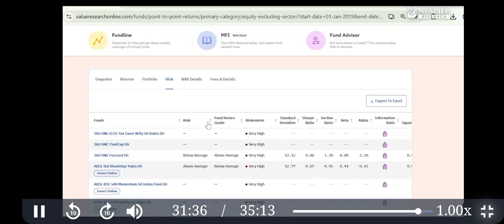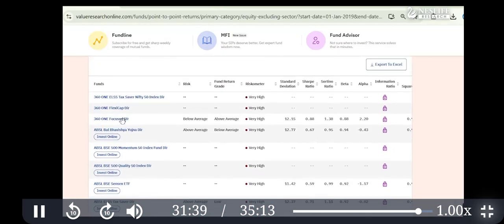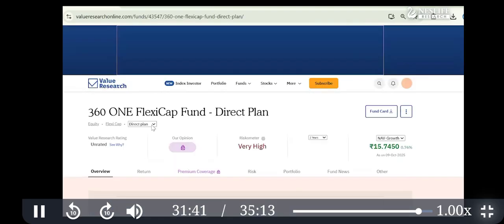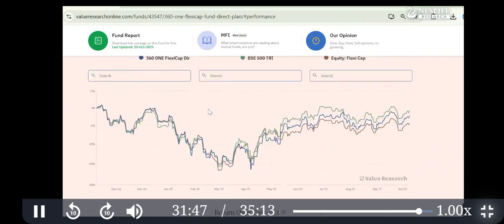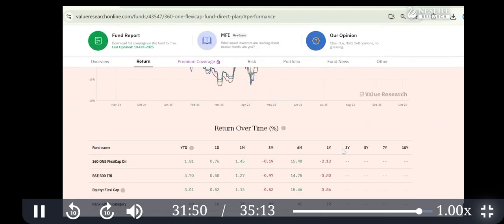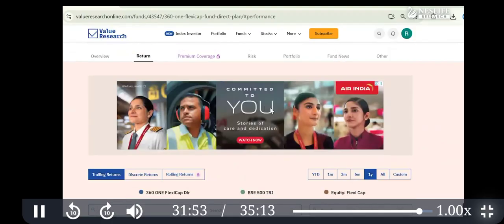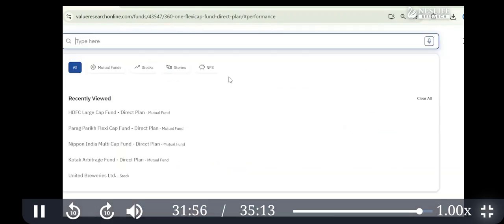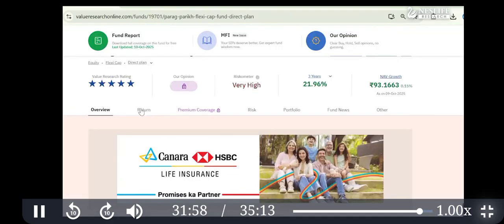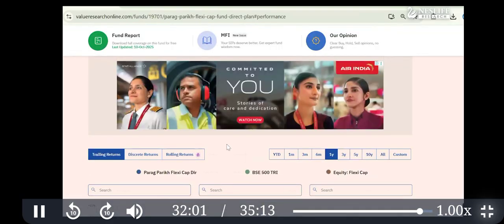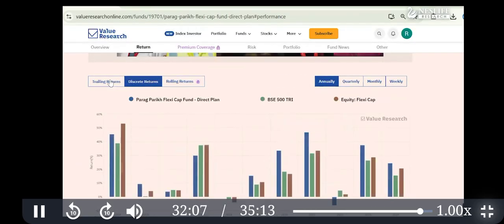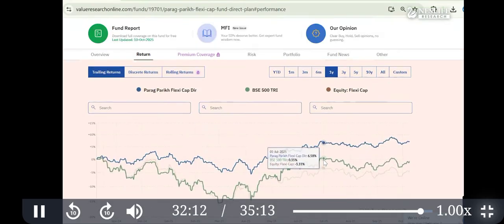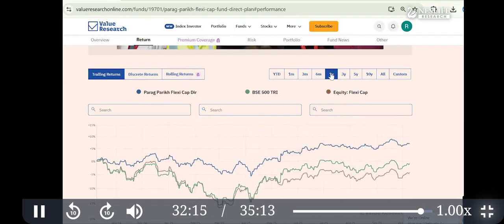Okay, what about the mutual funds? If you click directly on some, there is another performance as well. What is that return? So this return is the trailing return. Let's say 1 year, 5 year, 3 year, 2 year. Okay, so here it is not showing. Let me show another one. So if you click on the return, there are discrete returns as well, annual returns. For comparison, okay, these are the calendar year returns, fixed period, they will not change, but trailing return changes every day. Okay, this is 1 year trailing return.